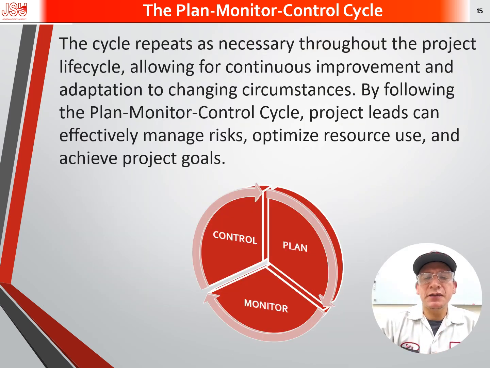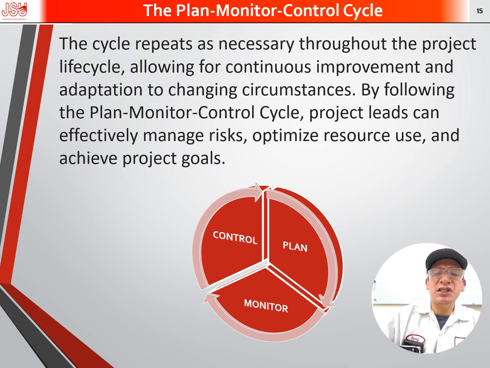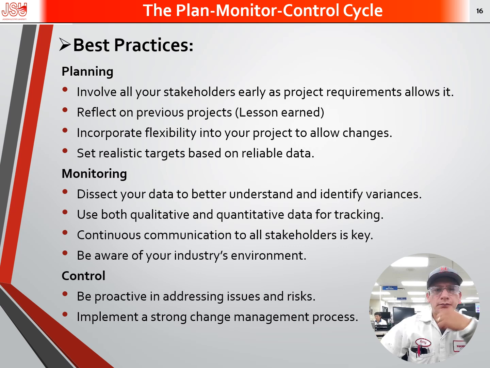Now that we have a basic understanding of planning, monitoring, and controlling, what is next? Well, the cycle repeats as necessary throughout the project life cycle, allowing for continuous improvement and adaptation to changing circumstances. By following the plan, monitor, control cycle, project leads can effectively manage risk, optimize resource use, and achieve project goals.